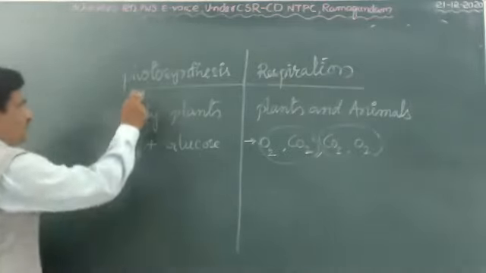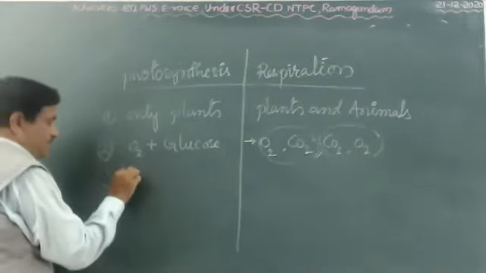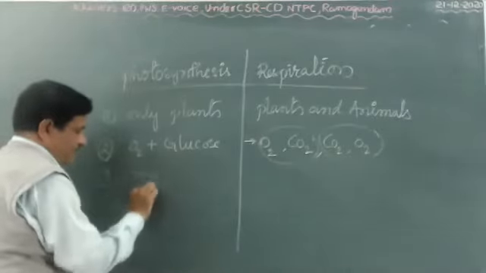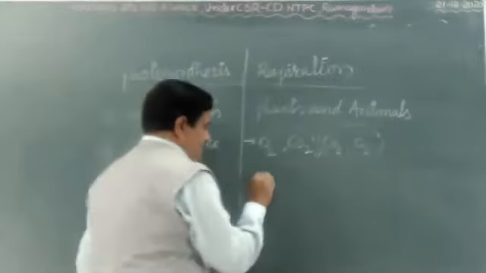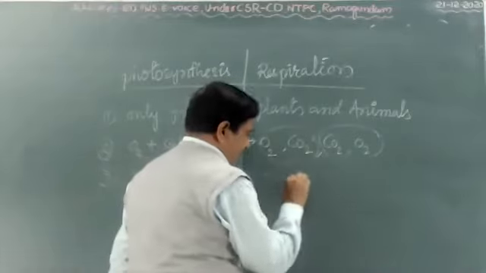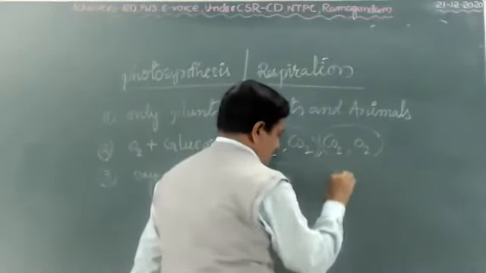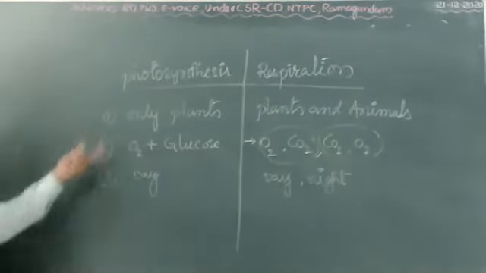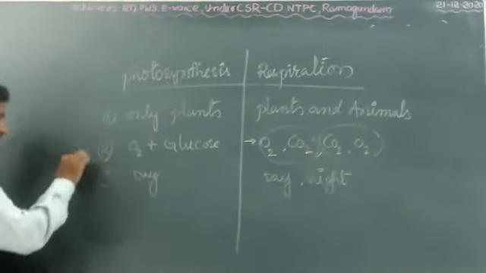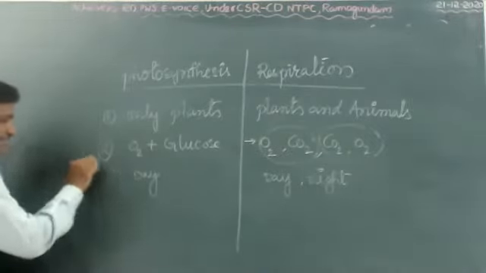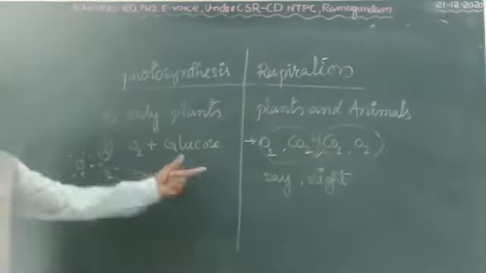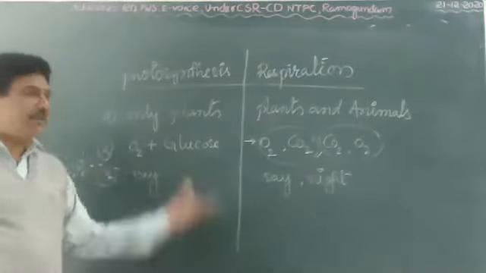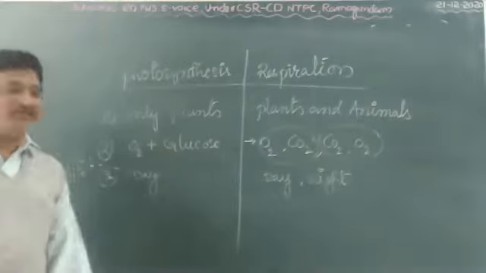photosynthesis occurs only in daytime, respiration occurs both day and night. Commonly, photosynthesis compulsorily requires sunlight, but respiration occurs with or without sunlight. Okay, at least 3 differences.